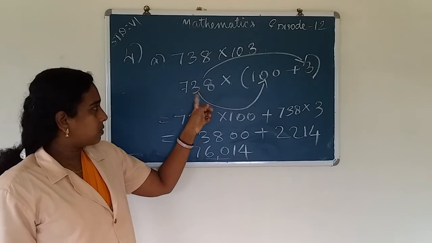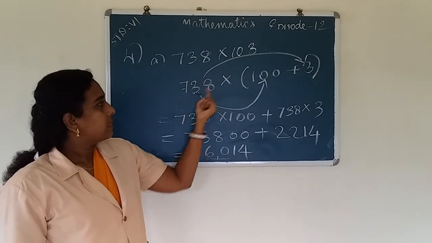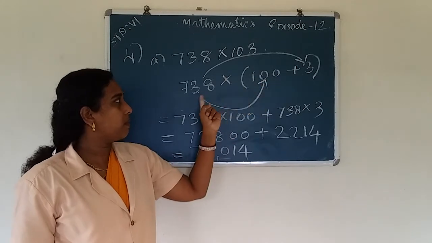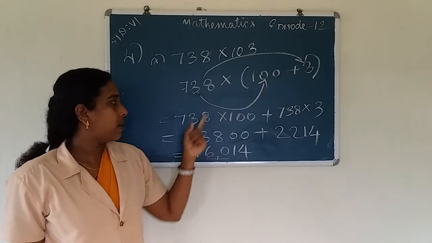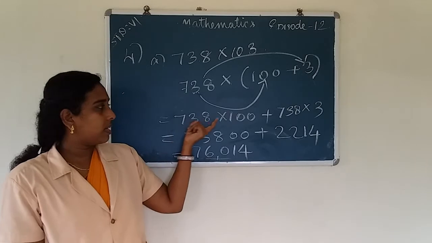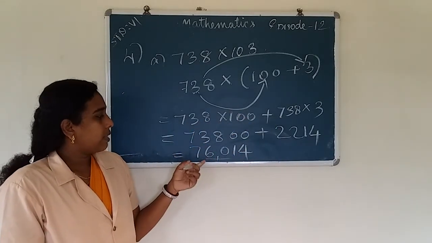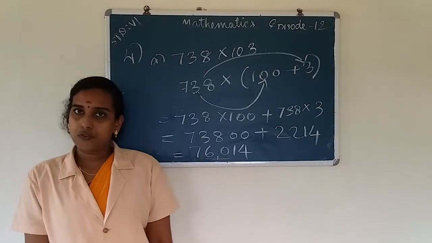So using the property, first we write the number as A into B plus C. 738 into 103 we can write as 100 plus 3. Then we open the bracket with 738. Then we get 738 into 100 plus 738 into 3. Then we get the answer. Okay.